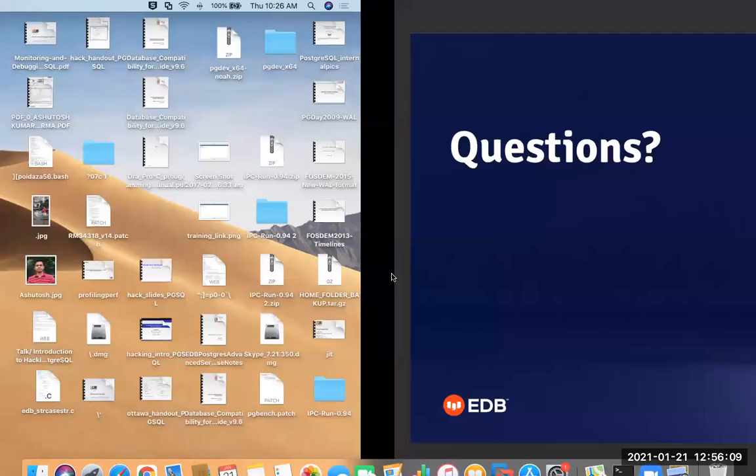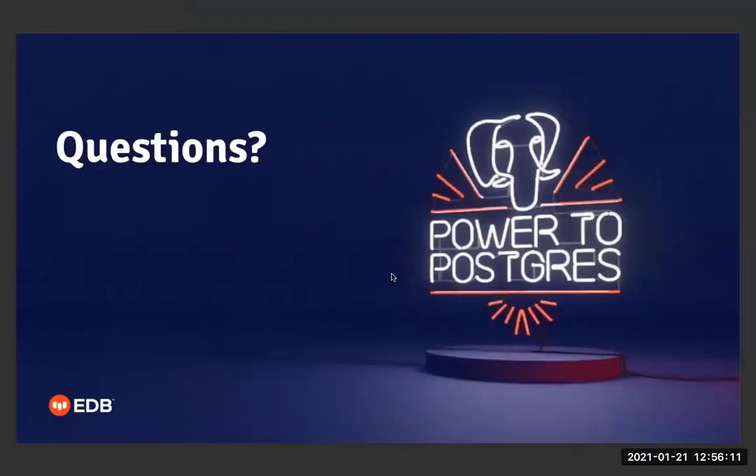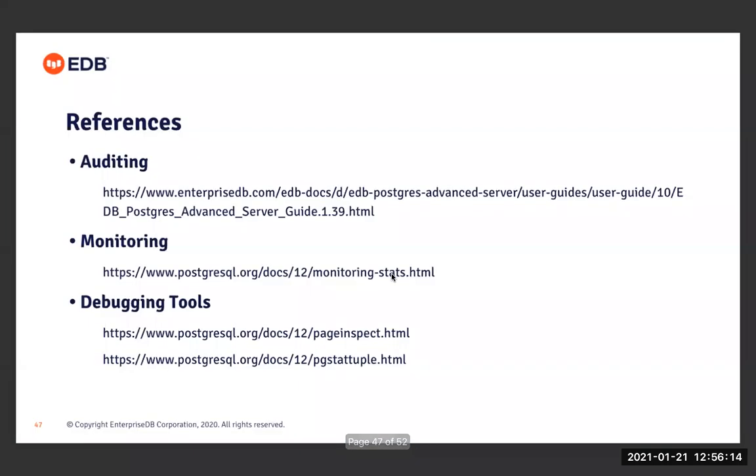I have given references at the last, the EDB reference for this auditing feature. So one can just refer to this particular URL to see what other configuration parameters are available with auditing that can be used to recycle the audit file. There are certain parameters which start with the name EDB audit rotation or something. So we can make use of those parameters to recycle the audit files after a certain interval of time. I think it can also be recycled based on the size of the audit file.